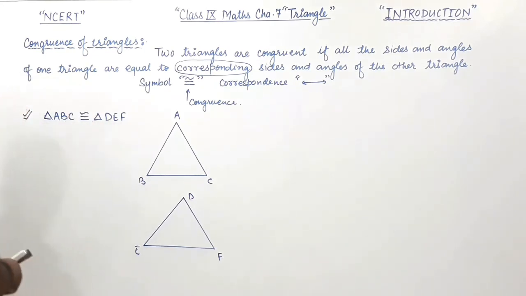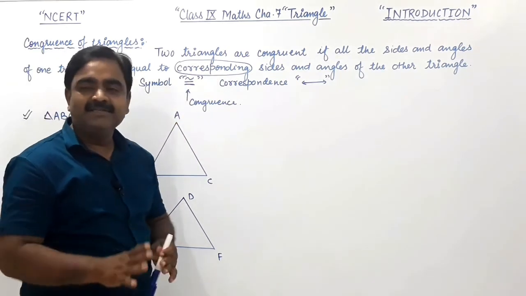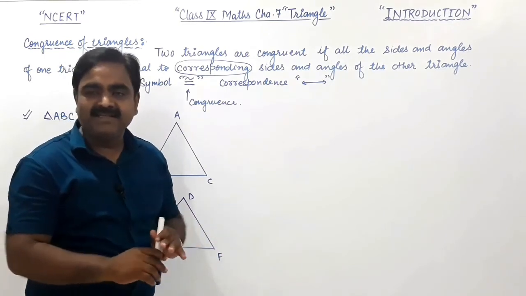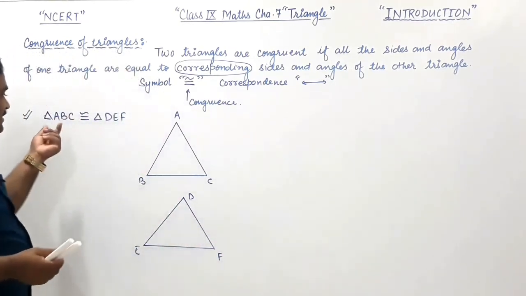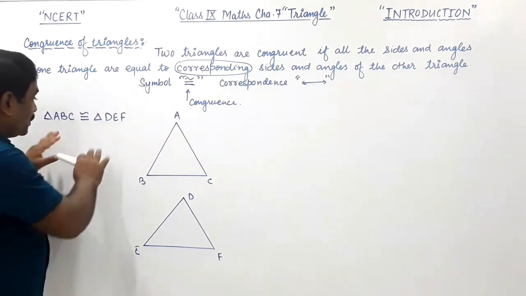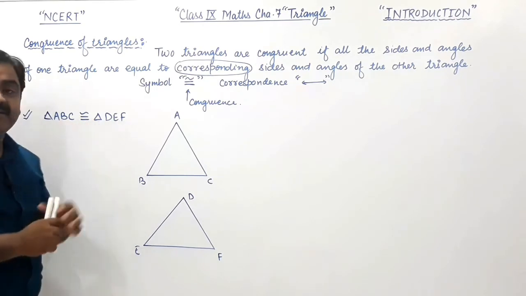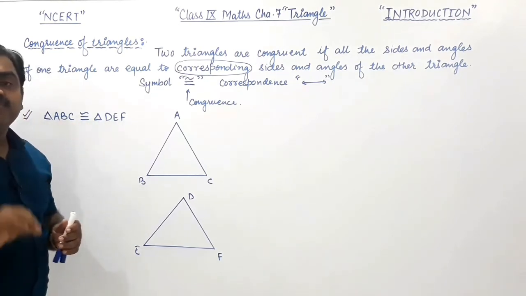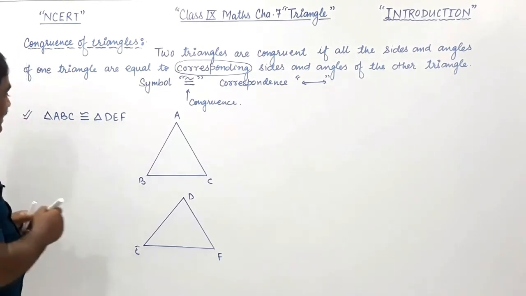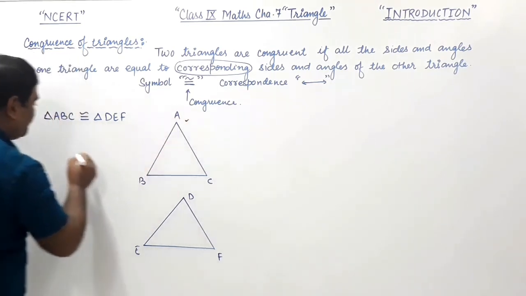I am going to explain the word corresponding. As ABC is correspondence to DEF, in writing triangle ABC and DEF there is also a property here.